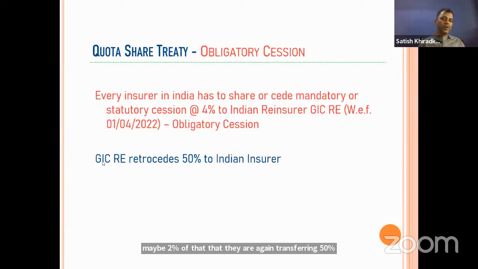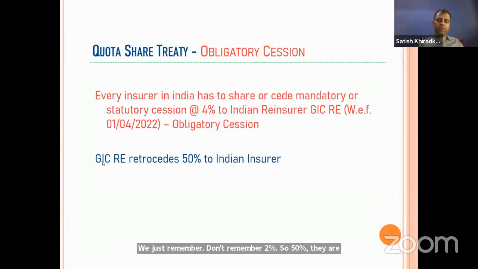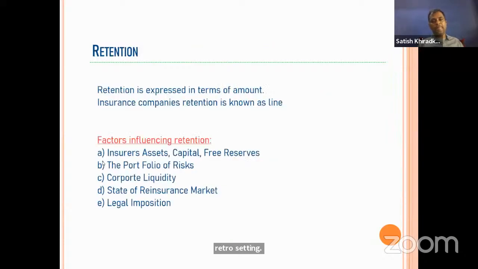So 50% they are retroceding. Retrocession is done by GIC Re to the Indian insurer.